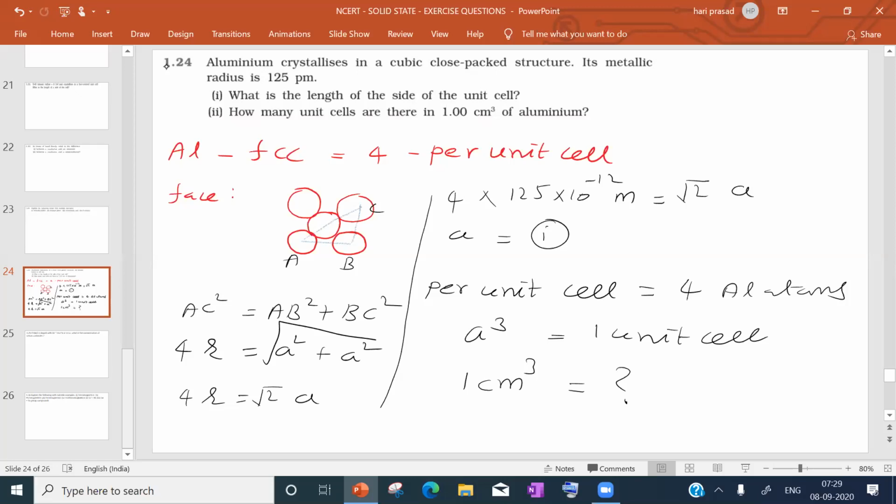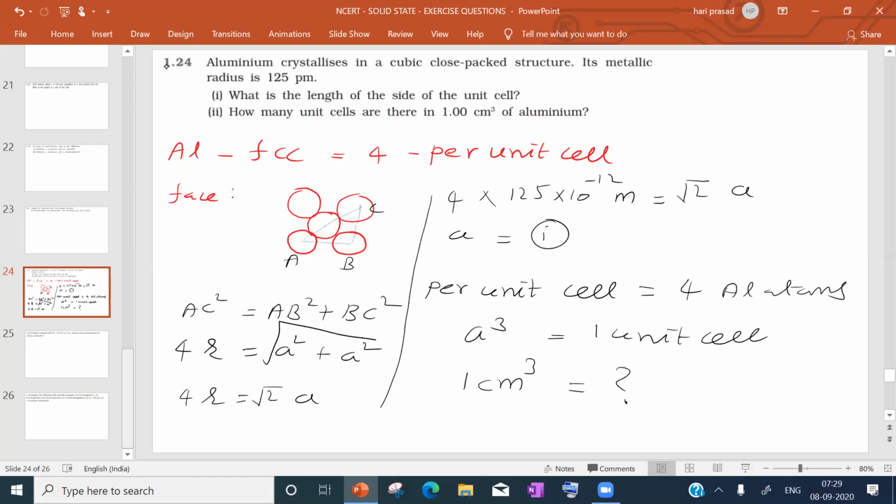When you are calculating, remember that here we got a value in meters, but centimeter is given. So during calculation, see that all the units are in the same system. Substitute a in terms of centimeter, then you proceed. Otherwise, convert this into meter.